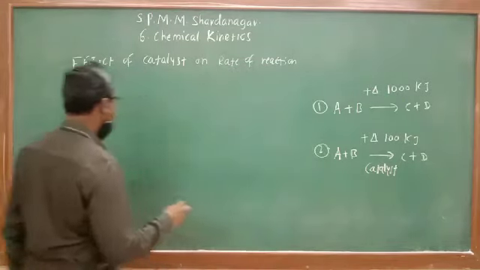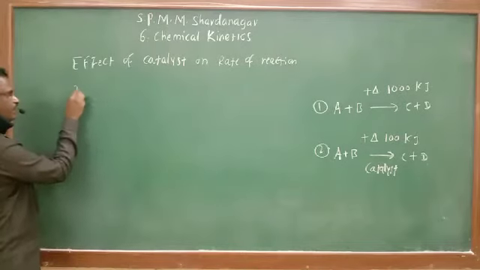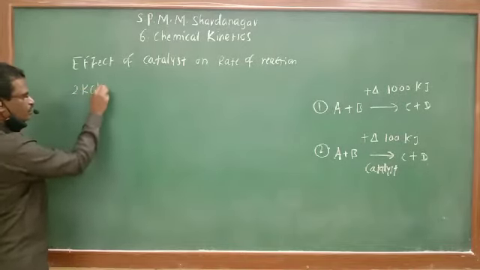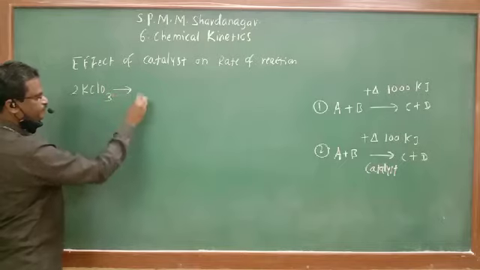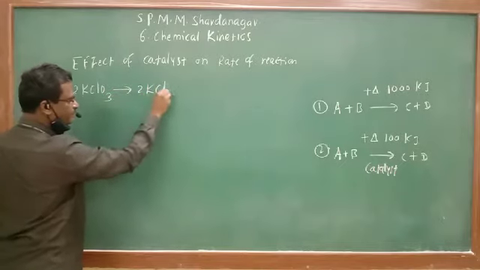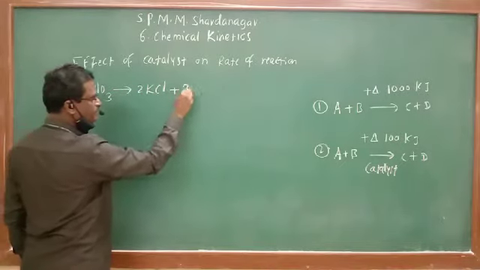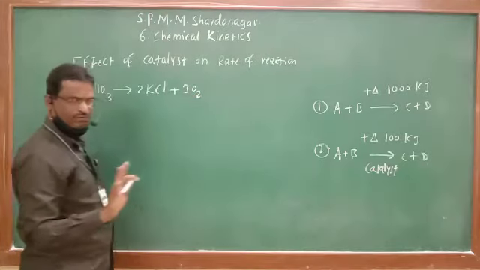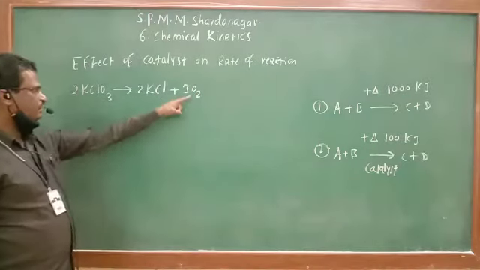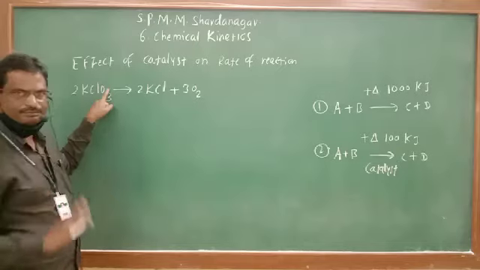Suppose, let us consider the reaction given in your book. 2KClO3 giving 2KCl plus 3O2 gas. In your book, the reaction is wrong. 3O2 they have written here, that is wrong.